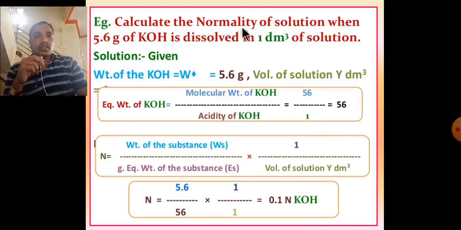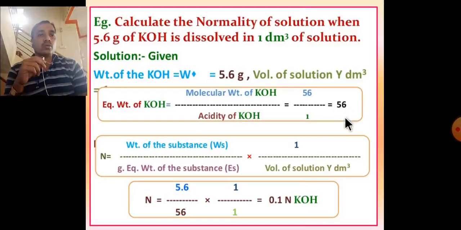Example: calculate the normality of a solution when 5.6 gram of potassium hydroxide is dissolved in 1 dm cube of solution. Weight of KOH is W equal to 5.6 gram. Volume of solution V is 1 dm cube. Equivalent weight of KOH is molecular weight of KOH divided by acidity, which is 56 divided by 1, because the hydroxyl radical is 1. That's why 56 divided by 1 is equal to 56.